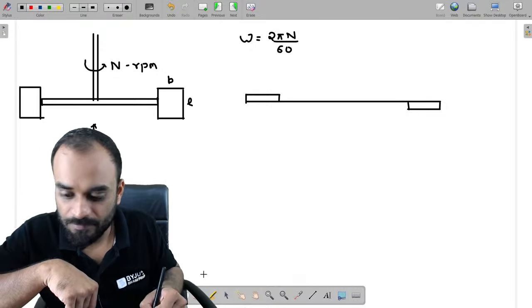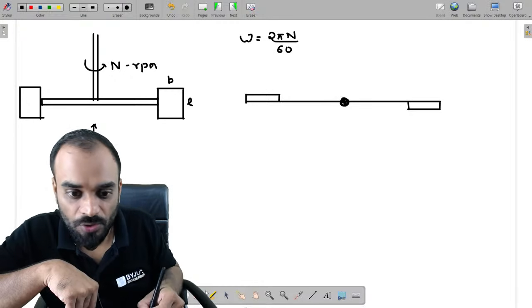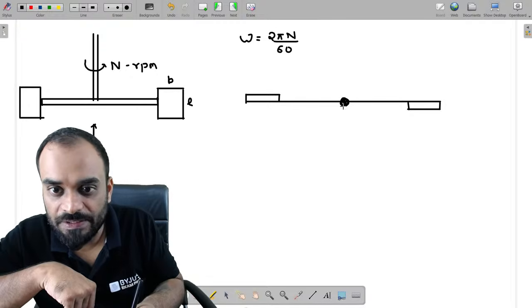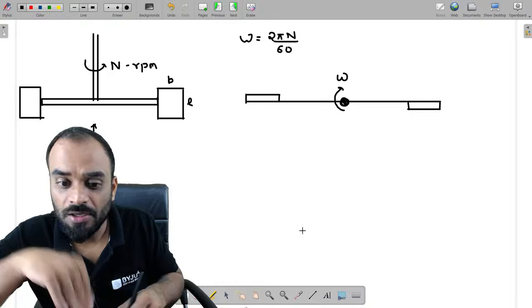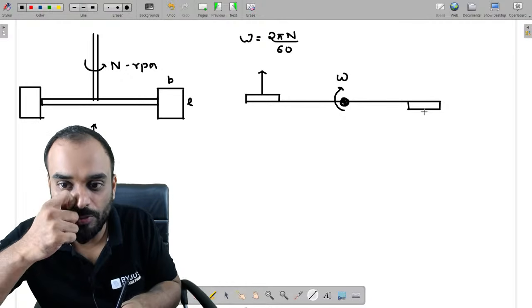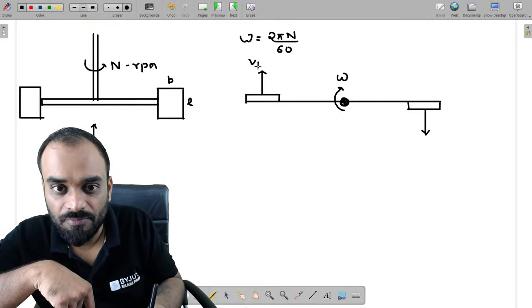Like this. Now guys, you know that this rod is rotating with an angular velocity of omega, right? But I wish to estimate the velocity of the paddle, or the velocity of the plate. That is known as VP, right?